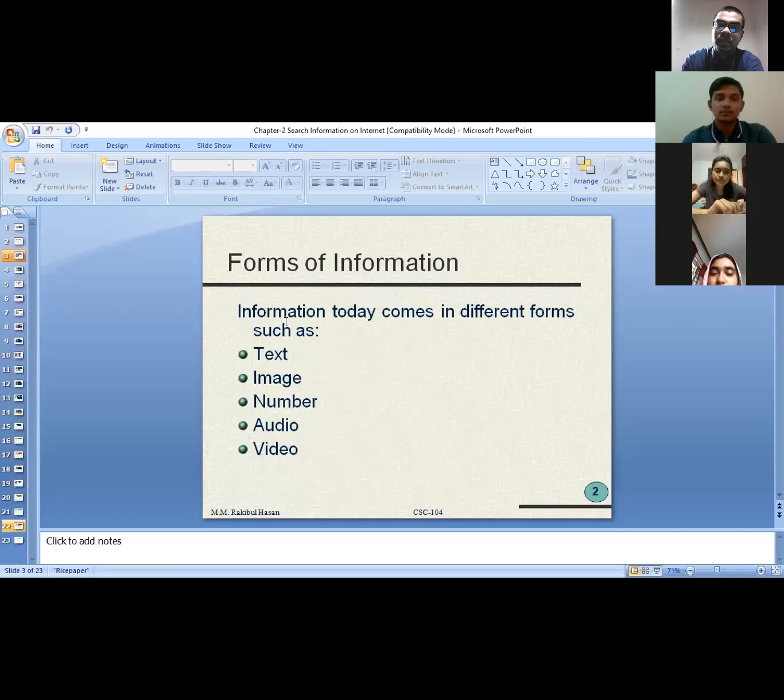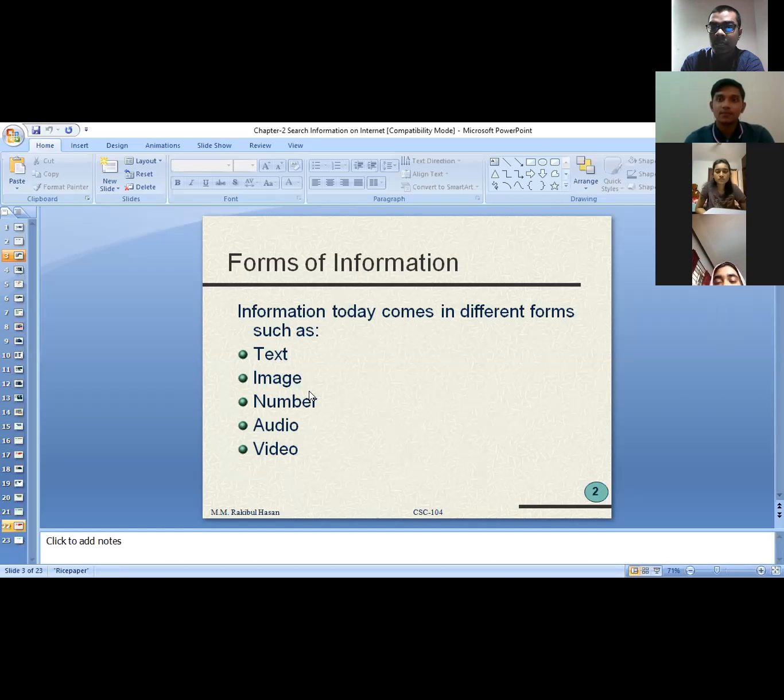At first, you can see here different forms of information. Usually when we think about information, one picture comes into our mind, that is, inside the information we are going to get some alphanumeric characters. But you might also get information in different variations, like any text might be information. From any image you might get the information. Think about weather forecasting. When the expert people give the weather forecasting, they analyze the satellite image.